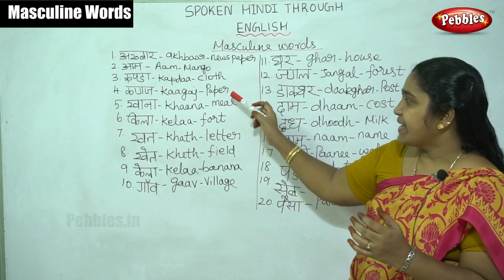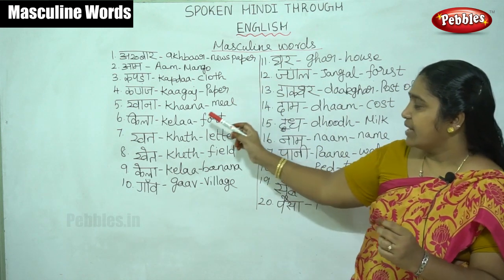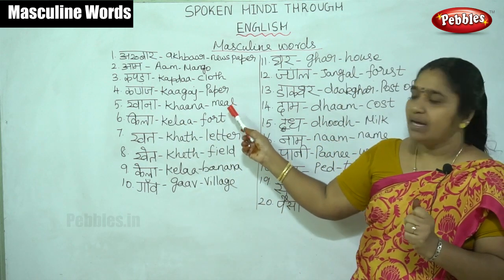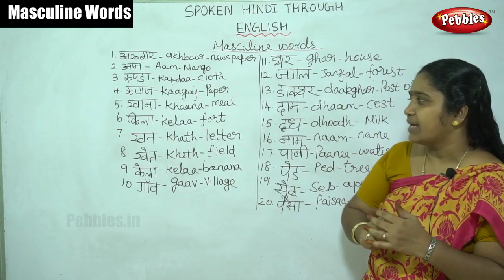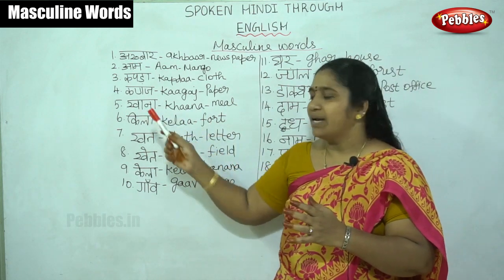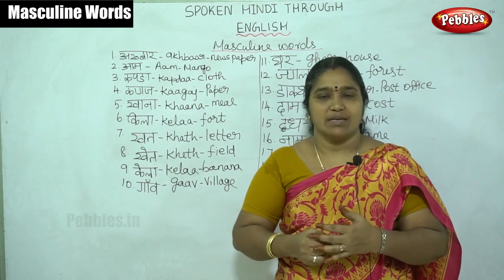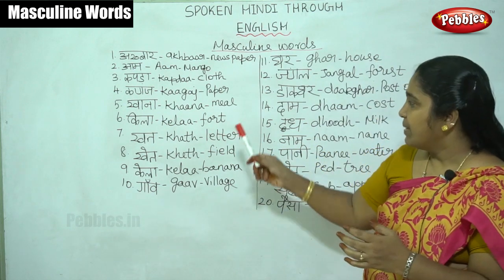I am writing a letter to my mother on the paper. Then खाना. खाना means meal. Here, this also comes under the masculine. माँ ने दोपहर का खाना पकाया. My mother cooked the meal.